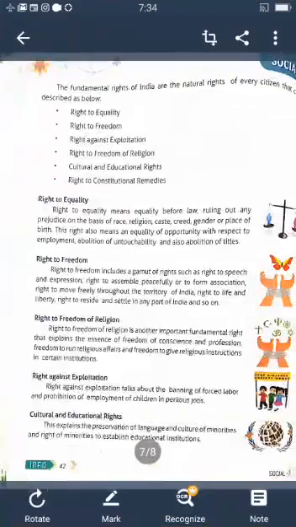All citizens have equal opportunity to enter government service. It cannot forbid anyone from entering holy places or offering prayers. Understood? That means equality for all the citizens.